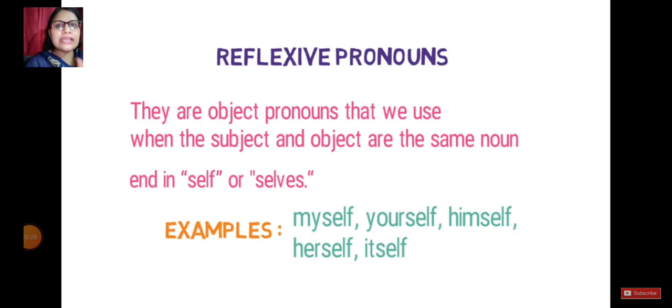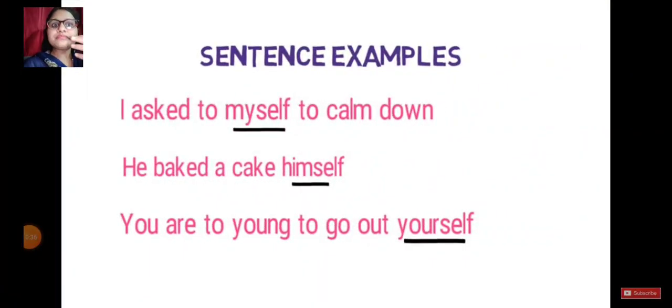That is the reason I gave a bit of information about subject and predicate in the beginning, because when your subject and object are the same, and that is used with the help of myself, yourself, herself, it shows you the reflexive pronoun over there. Let's see an example. I asked myself. Now I is at the place of subject. Myself is at the place of object. So it becomes your reflexive pronoun, not relative pronoun.